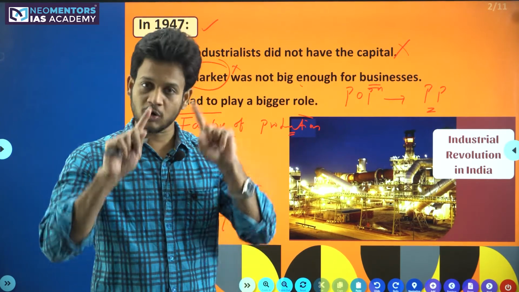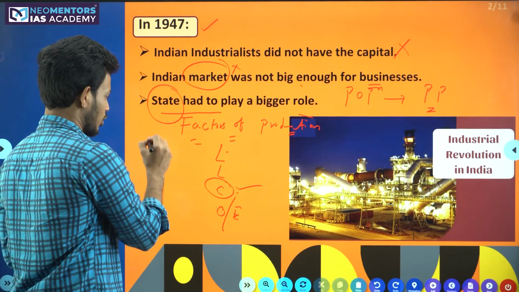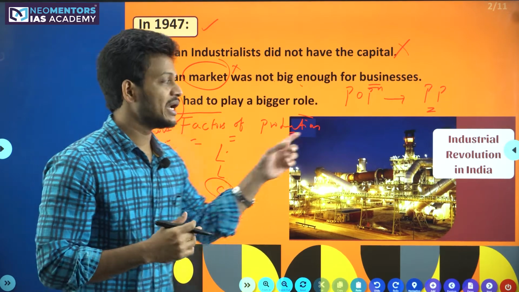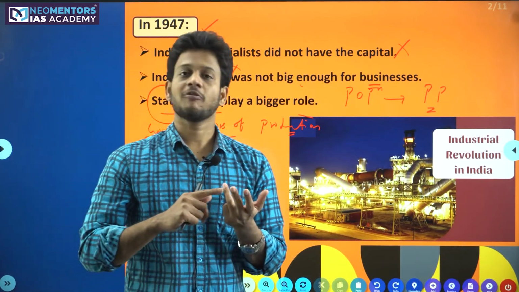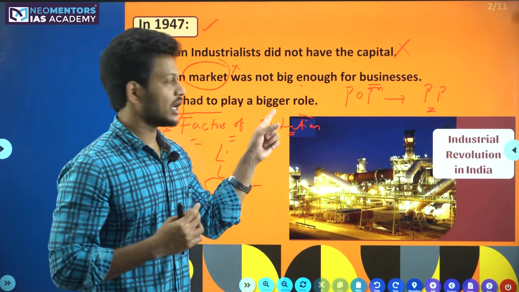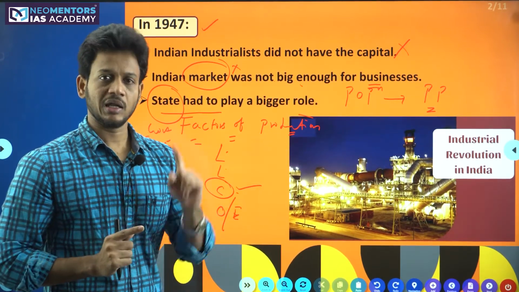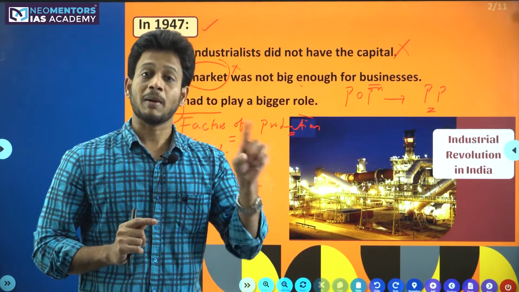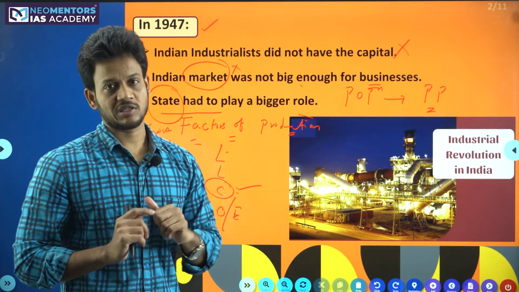So because of these reasons, the state, which refers to the government or the country itself, had to play a big role in Indian industrialization. The investments, the creation of the market, the bringing of the industrial revolution, everything was on the shoulders of the government itself. This is the primary reason why India developed the public sector, instead of the private sector, in the initial days of its independence.